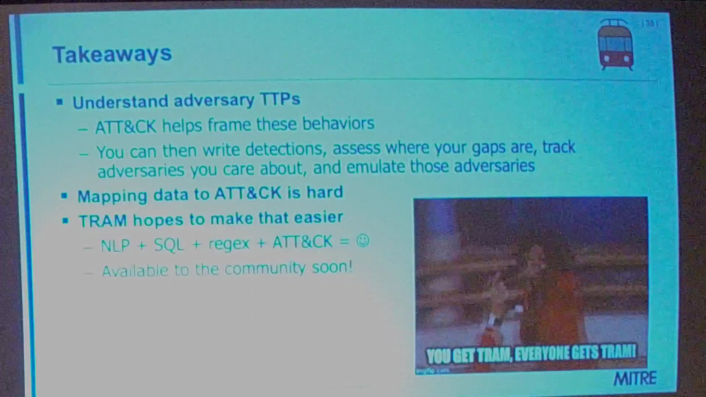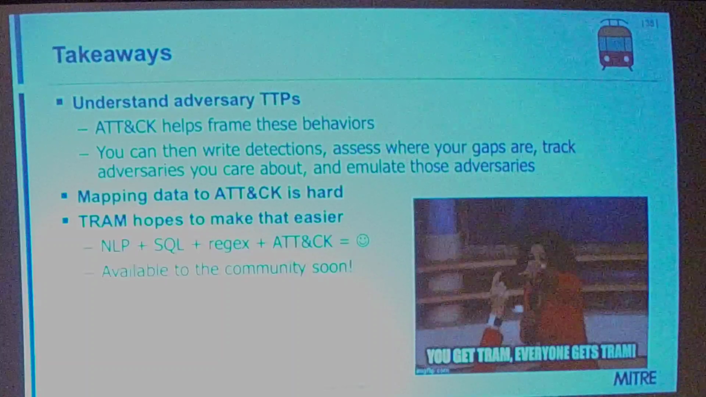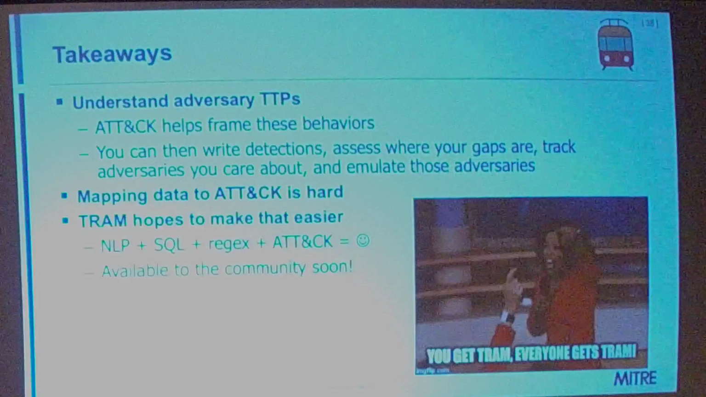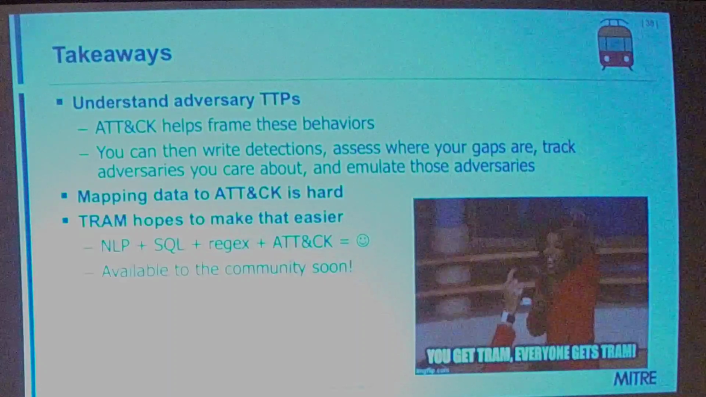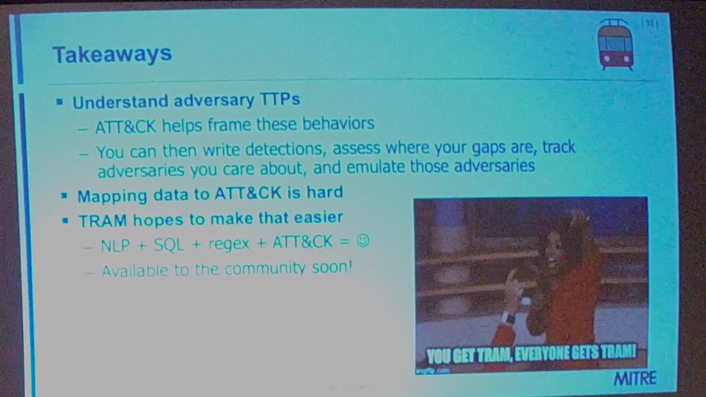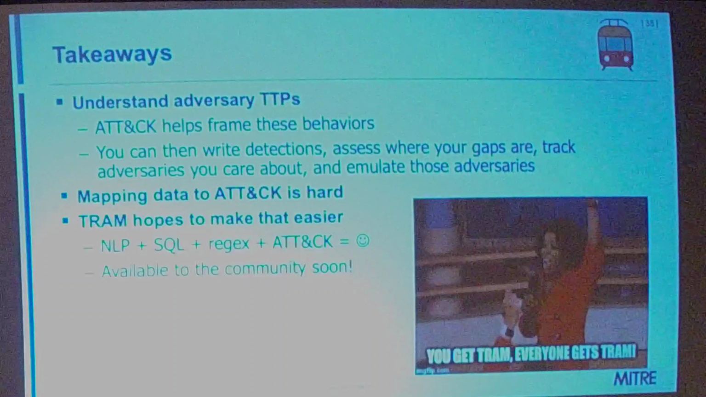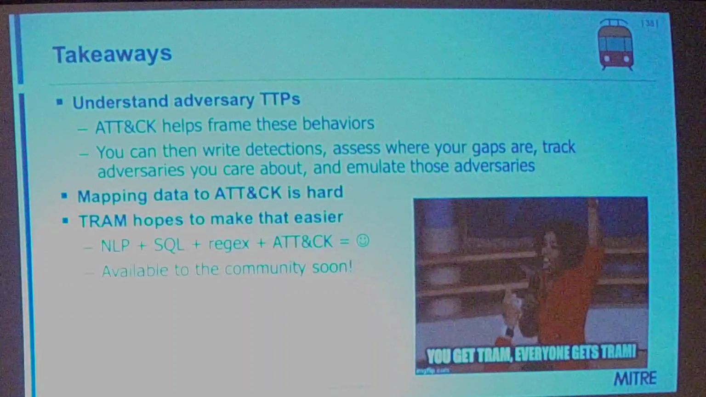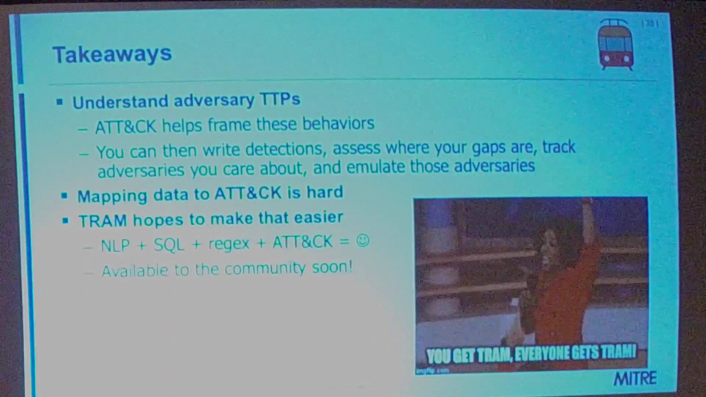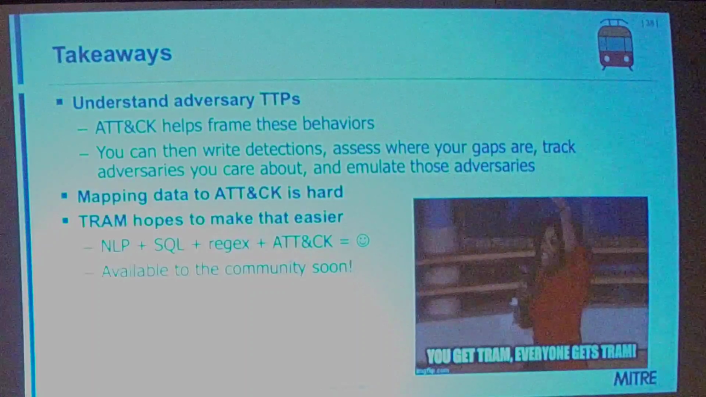So some takeaways. We hope that today you understand what the adversary's TTPs are, and that ATT&CK can help frame these behaviors. You can then use this information in a variety of ways. I think we touched on that mapping data to ATT&CK is hard and time consuming, but we hope that TRAM makes that easier. And best of all, we do plan to open source this. We're aiming for the end of the year so that the community can not only use it, hopefully help us make it better, and help the rest of the community as well.